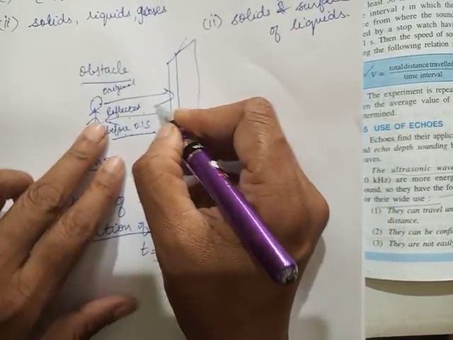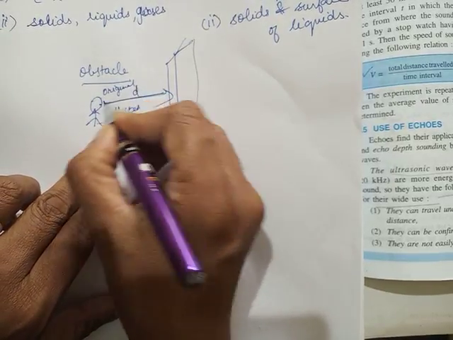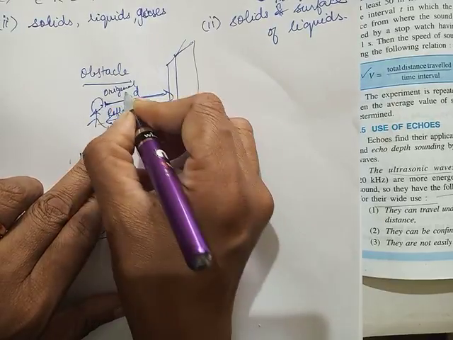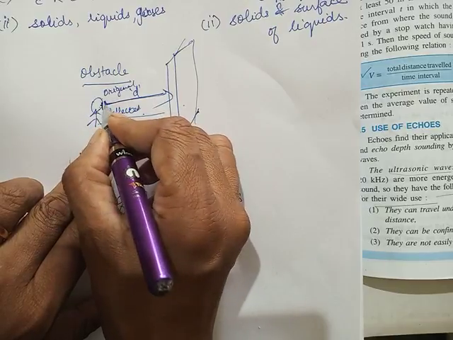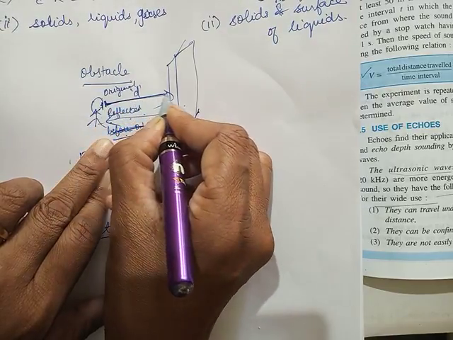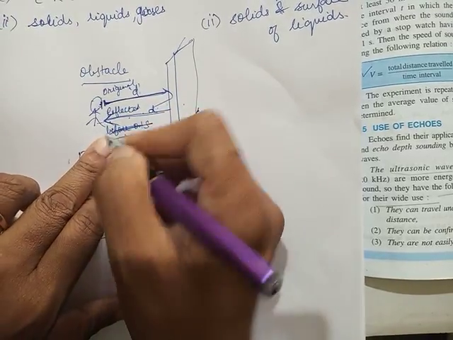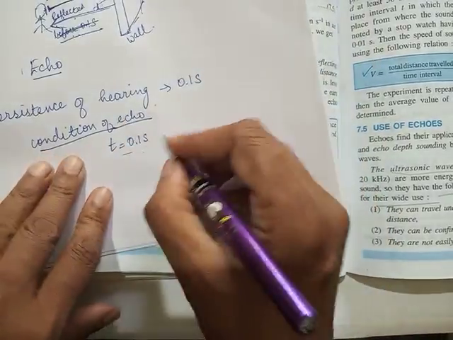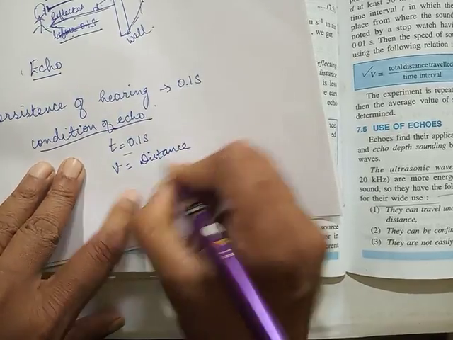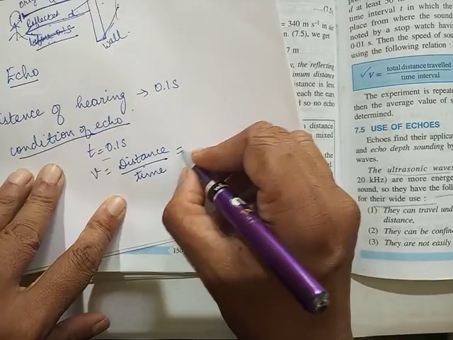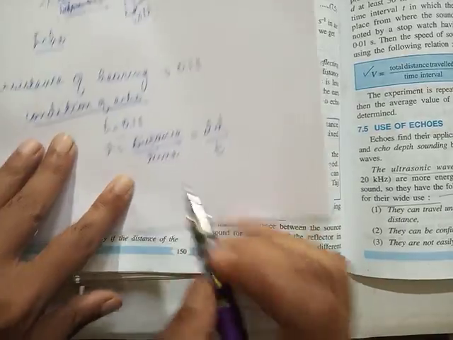Now, another thing you have to understand: for echo to be produced, suppose this is the distance between the person and the obstacle. The sound has to travel, before the echo reaches his ears, 2D. Why? It has to go and hit here, D, and then come back along the same path, another D. D plus D, 2D. So our formula for velocity, velocity is distance upon time, but in case of echo, distance will be 2D. The sound has to travel a distance of 2D upon T.